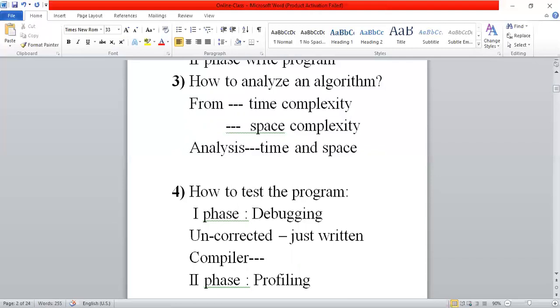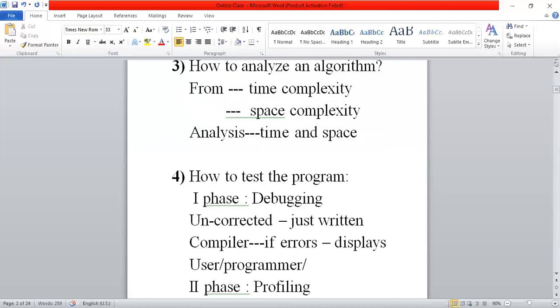Then what is the duty of the compiler? The compiler compiles the program. If errors are there, it displays the errors. Sometimes some compilers may automatically correct the errors, or otherwise the user, developer or programmer can correct the errors. So after correcting the errors, generally we give known inputs for algorithm validation.